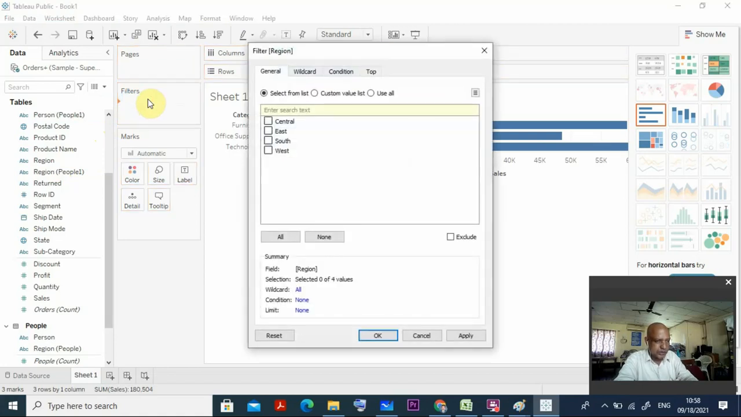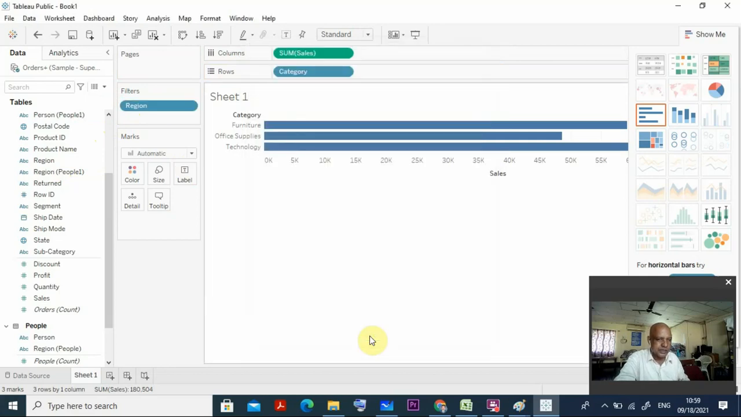Okay. Once I put the region in the filter, it is asking which region you want, central, east. Suppose initially I want all the regions. So it is selected all the regions here. Then you just click OK. Once you click OK, you can see it has taken the entire region. You got it now.